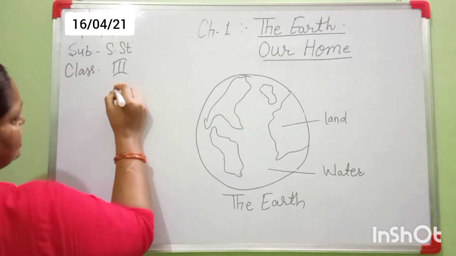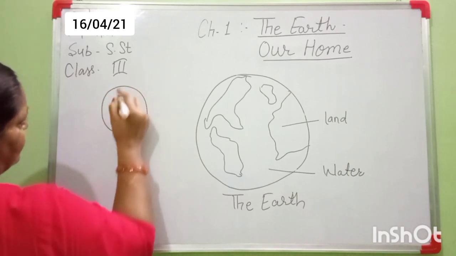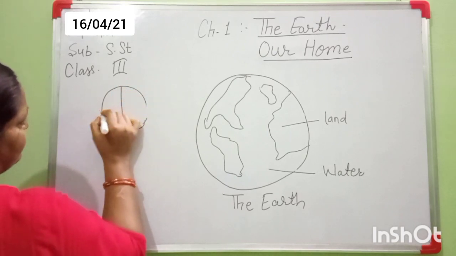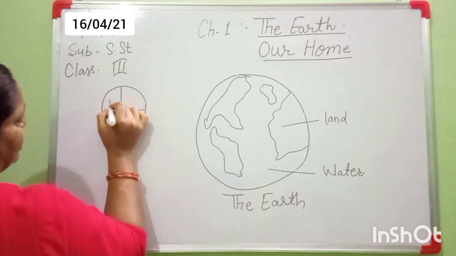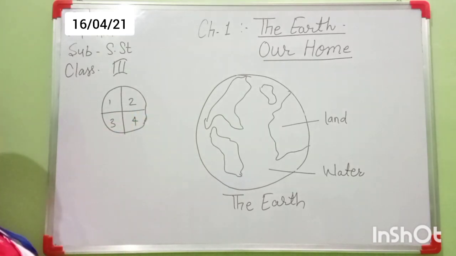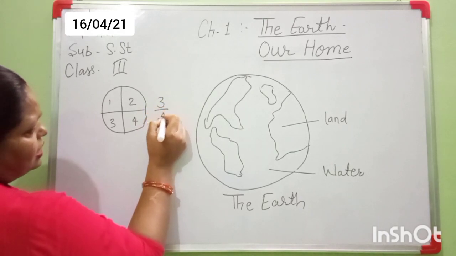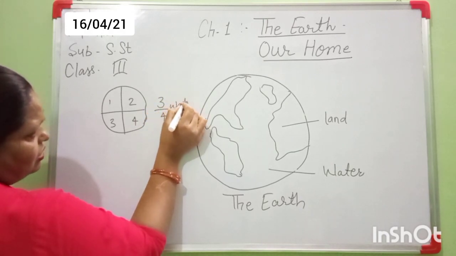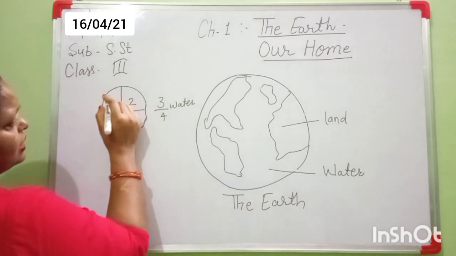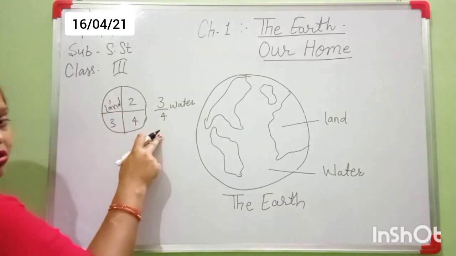Suppose this is a circle. Look here, everyone. How many parts have I divided it into? 1, 2, 3, 4. There are 4 parts. So 3/4 part is water, and only 1 part is land.